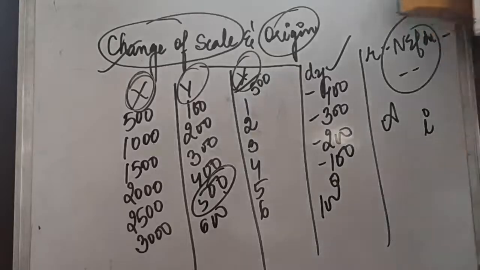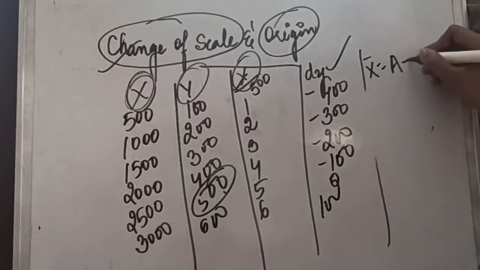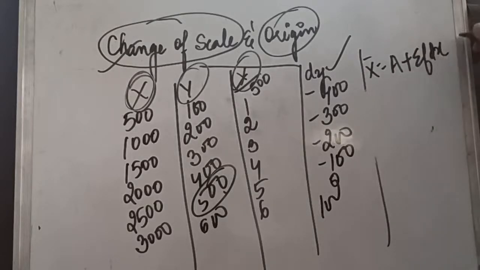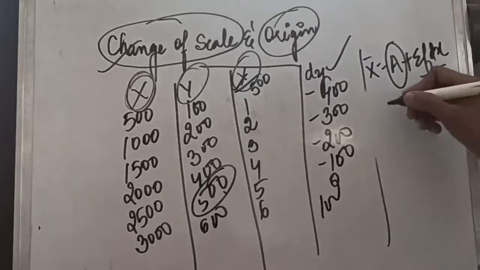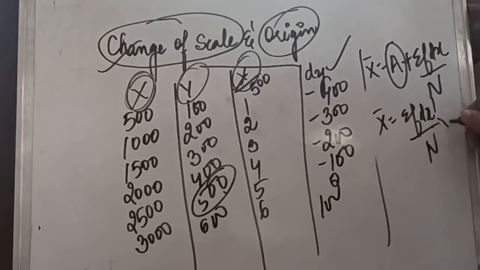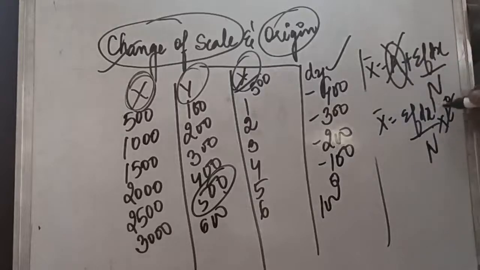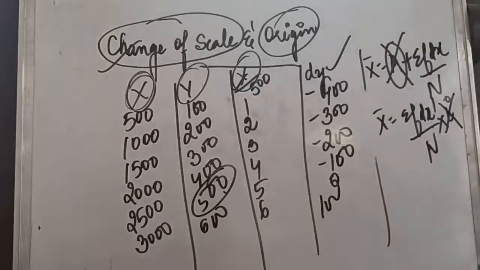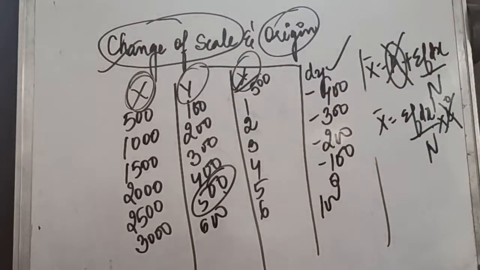If you remember the formula of mean, when we take the assumed mean, we have to add it back. Or in the step deviation method, if we have applied dash, we have to multiply it by i. But here in correlation, you need not add this or multiply this. It means our formula is independent of change of scale and origin. You can take any origin, any scale, and the answer is going to be the same.